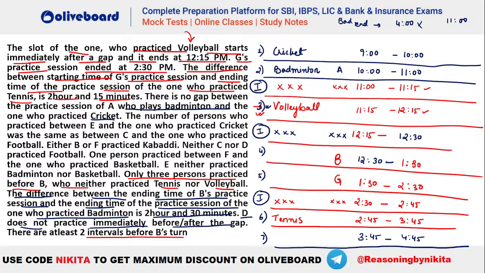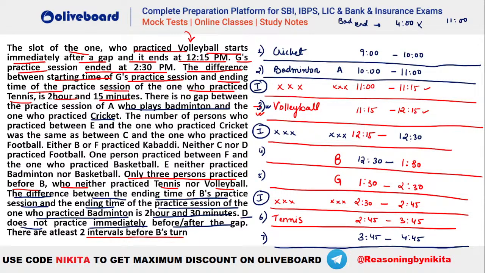And do we have any other information here? आगे देखते हैं, चलो ठीक है. तो ये वाला करेंगे, उसके बाद देखो either B or F is playing kabaddi. So right now we do not know where is F. So either B also can play kabaddi at the 4th slot and F also can be there playing kabaddi at the 7th slot here. ठीक है, तो चेक करेंगे बाद में.